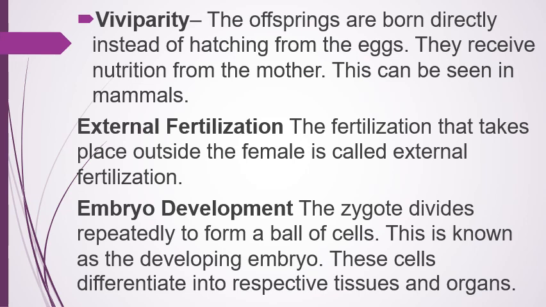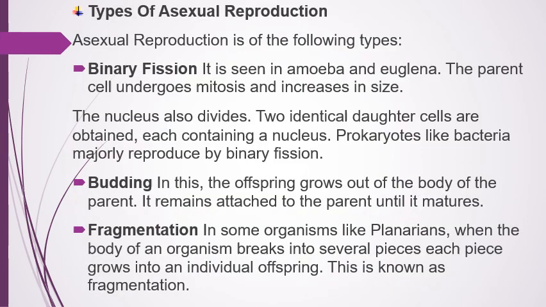Embryo development: the zygote divides repeatedly to form a ball of cells. This is known as the developing embryo. These cells differentiate into respective tissues. Binary fission is seen in amoeba and euglena. The parent cell undergoes mitosis and increases in size. Budding: in this, the offspring grows out of the body of the parent. It remains attached to the parent until it matures.